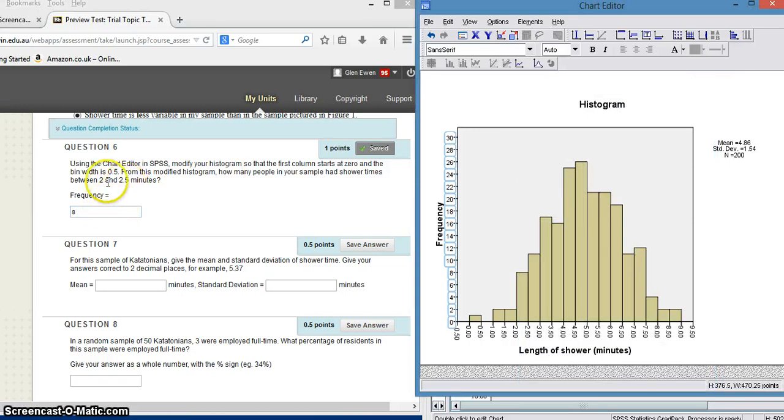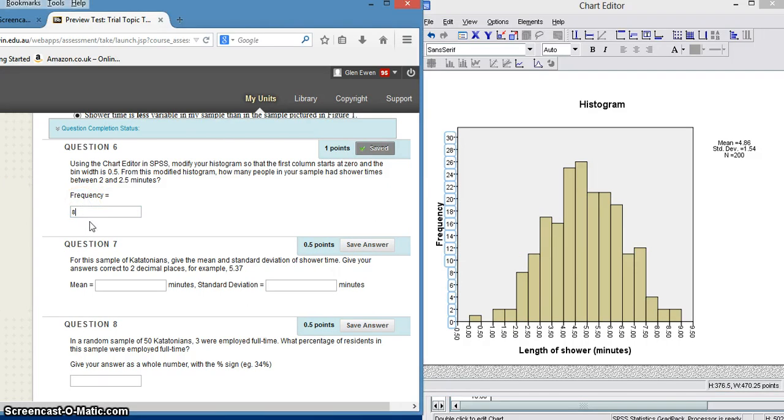So between 2 and 2.5 minutes, how many people in your sample had shower times? That will be here, 2 to 2.5, up to here. We can even put lines on this, but we don't want to labour the point, and that would be 8, which we've got in here. Okay, so hopefully that helps a bit with people changing things around on your histogram.